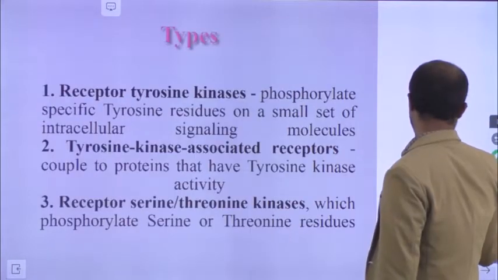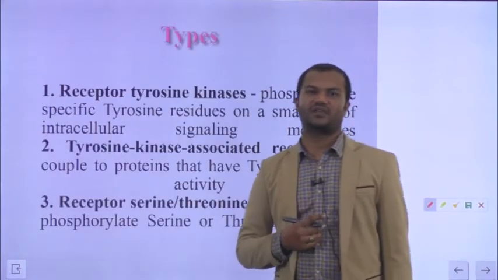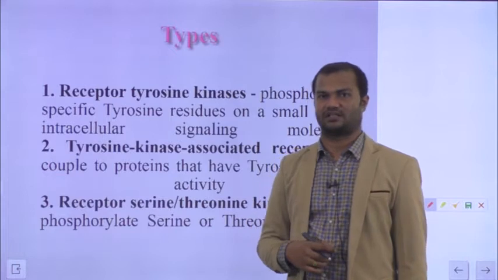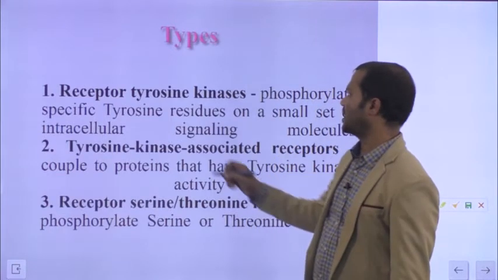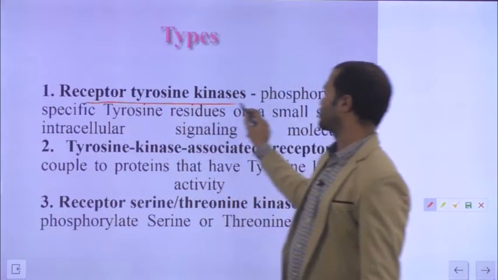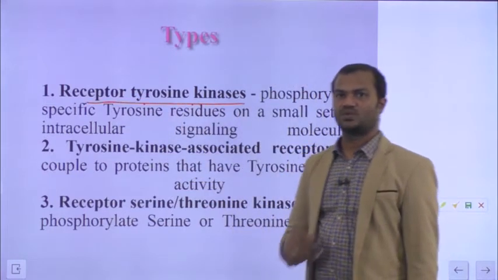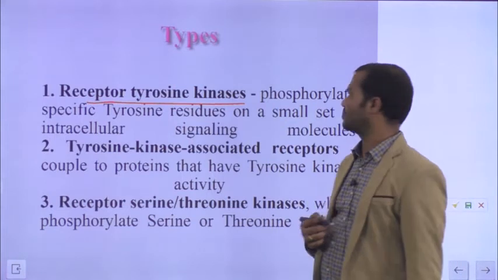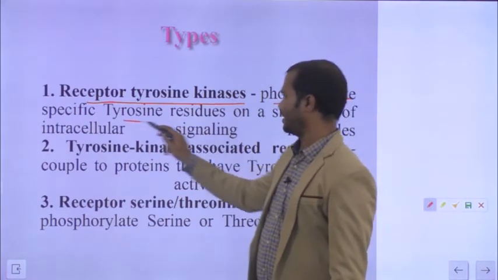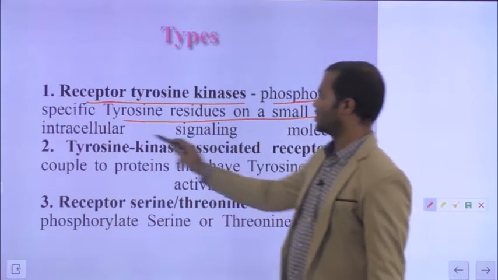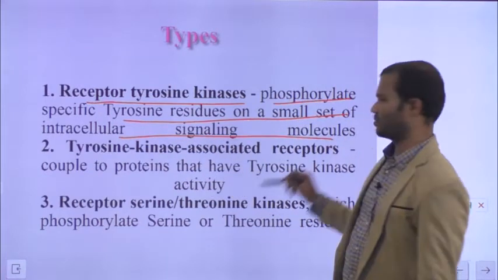Next we will see what the different classes of enzyme linked receptors are. Broadly they are categorized into 6 types. The first type is receptor tyrosine kinases. What they do is they phosphorylate specific tyrosine residues on a small set of intracellular signaling molecules.